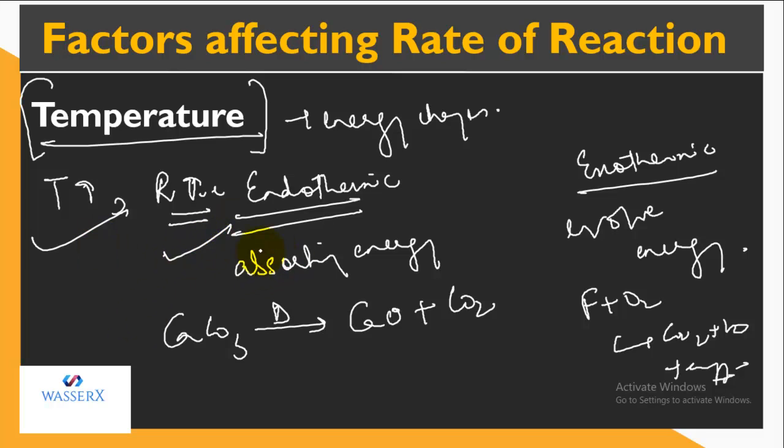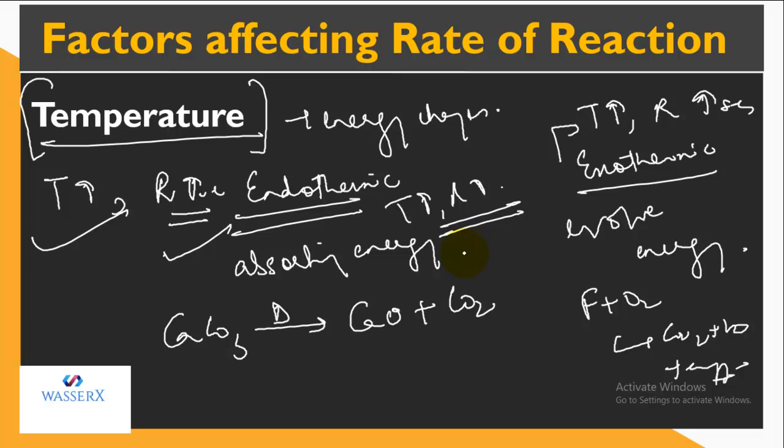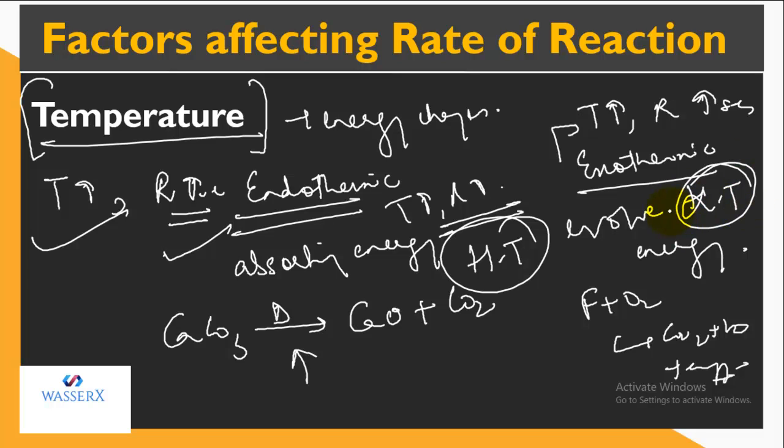But we have seen that for endothermic and exothermic, the temperature effect is different. If I talk about the exothermic, we have seen that with increase in temperature, the rate increases. For the endothermic also, with increase in temperature, the rate must increase. But endothermic reactions are favored at high temperature because they need heat to occur, that is, they require heat for the conversion of reactants to products. And the exothermic reactions are favored at low temperature because they are evolving heat, so they need low temperature.